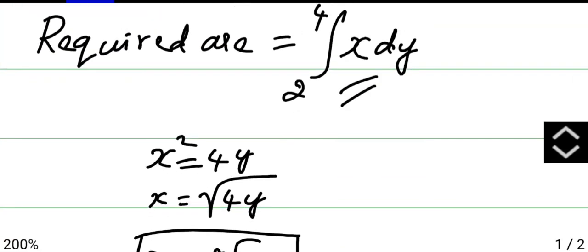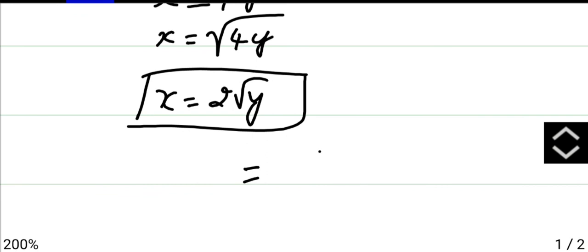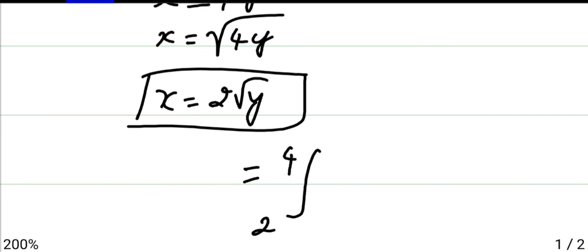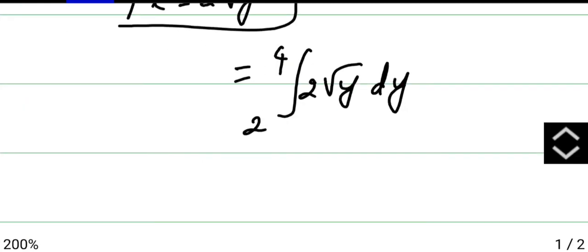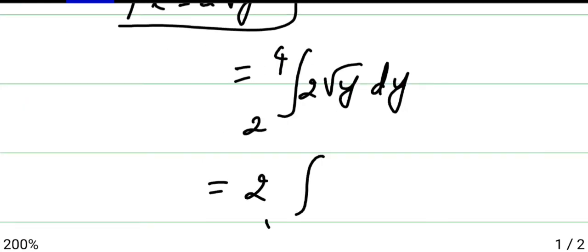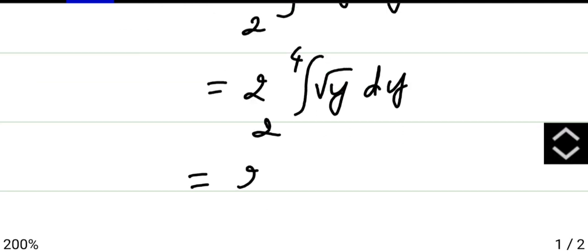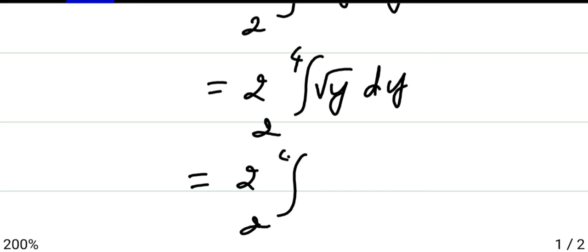We'll substitute here. So it will become the integral from 2 to 4 of 2 root y dy. Now take 2 common outside. It will be 2 times the integral from 2 to 4 of root y dy. We don't have any formula for root in integration, so we will convert that into index form, y to the power 1 by 2, dy.